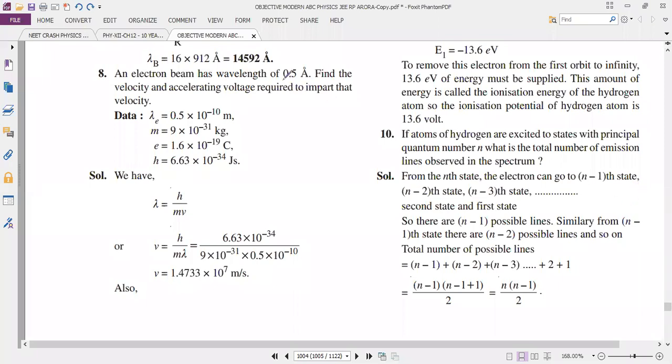See here, that is 0.5 Angstrom. 1 Angstrom is equal to 10 power minus 10 meter. M value, that is the mass of the electron, 9 into 10 power minus 31. So velocity v is equal to 1.4733 into 10 power 7 meter per second. So this is the velocity. Next, we want to find the accelerating voltage required to impart that velocity. That is next. Up to that, please note it.